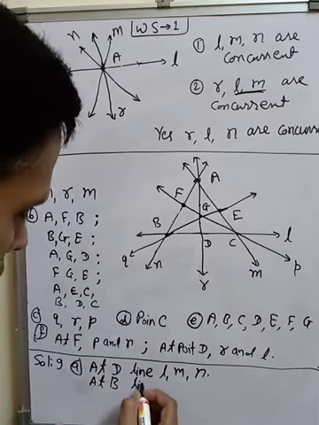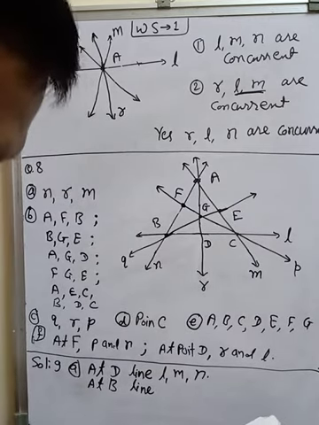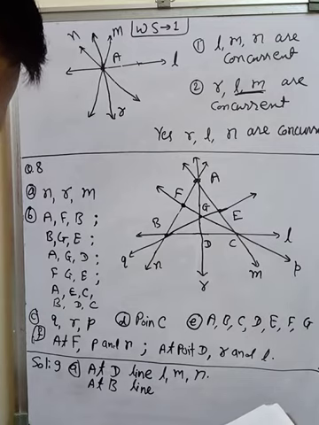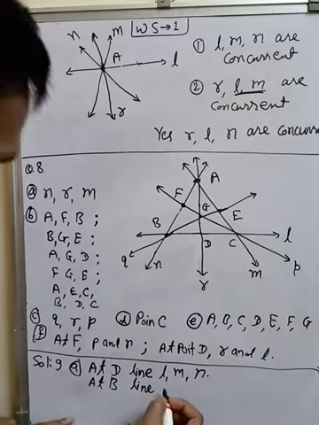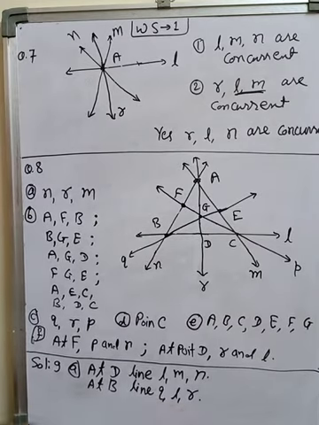The names of the lines are Q, L, R. Q, L and R are meeting.